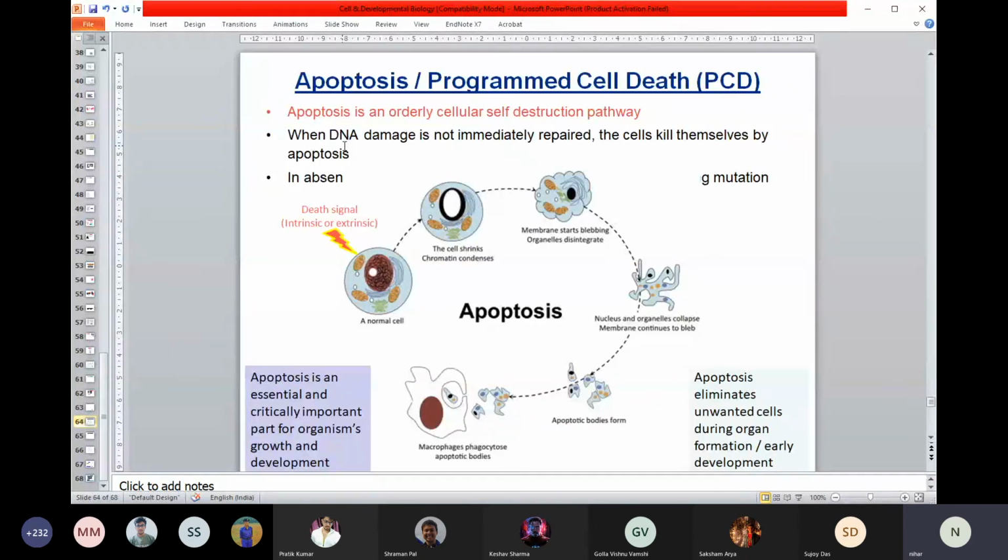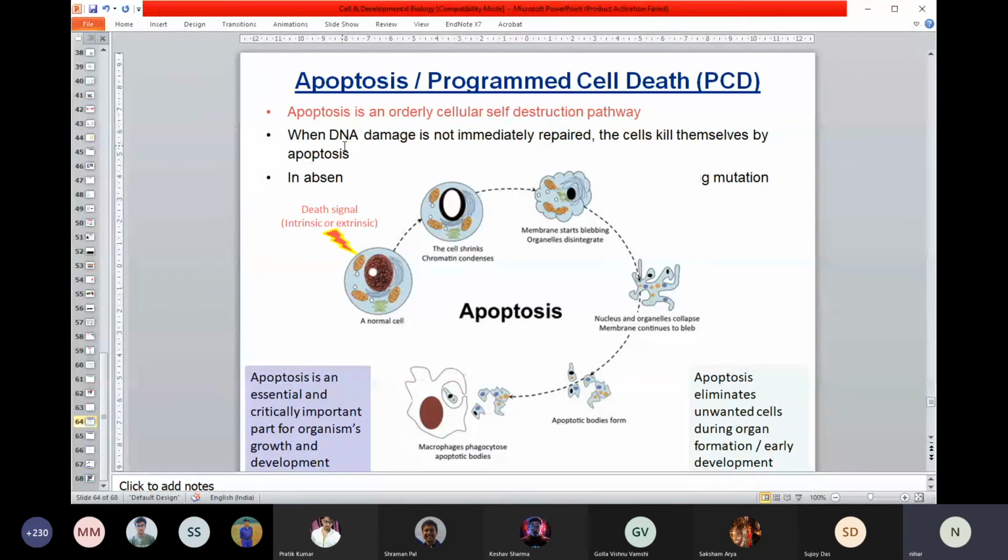And how does it work? This is the fundamental mechanism, the fundamental process. A cell has to go for death. How can it happen? I'm talking about normal circumstances. Nearby cells can sometimes release a signal, or inside the cell, sometimes a signal is generated that says I have to die.